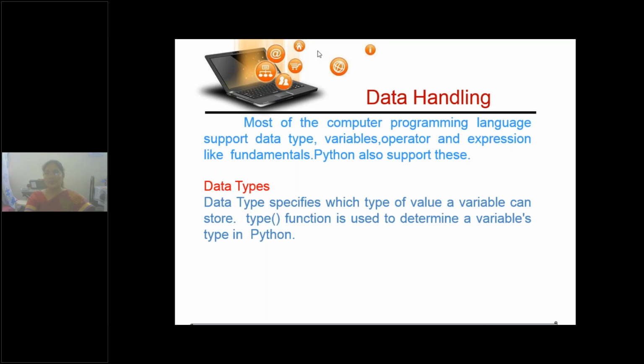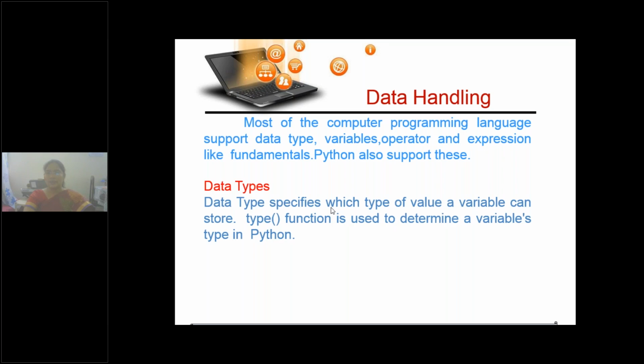Yes, ma'am. Okay, so let's proceed with data handling in Python. For handling various types of data, what are the different types? We have integers, floating point numbers, strings, alphabets. We have various operators and expressions. Which operator is to be used on what type of data? That is how we handle data. For handling data, first and foremost, we should learn what types are available in Python, so that for that type of data we can use that type of variable.